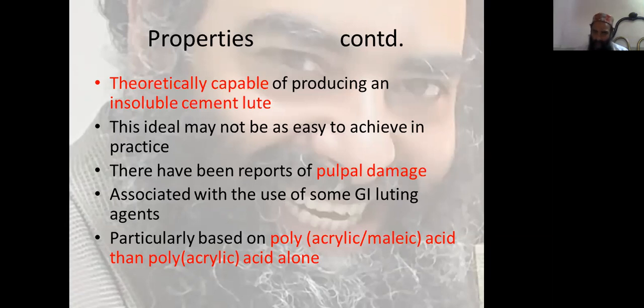There have been reports of pulpal damage associated with the use of some glass ionomer luting agents, particularly those which are based on polyacrylic or malic acid rather than polyacrylic acid alone.